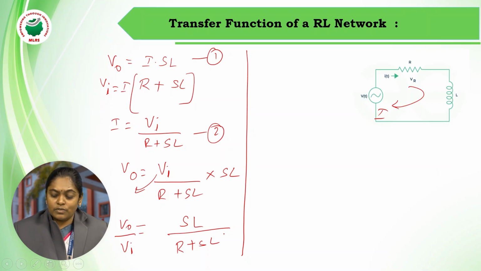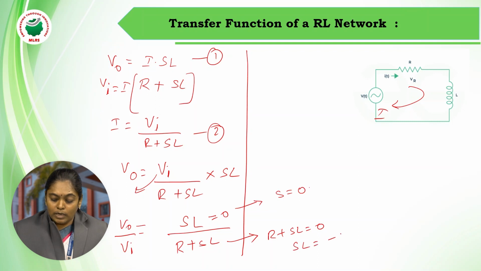So this is the transfer function for the given circuit. If you observe here, making the numerator part 0, SL equal to 0, that indicates S equal to 0. Making the denominator part 0, R plus SL equal to 0, SL equal to minus R, S equal to minus R by L.